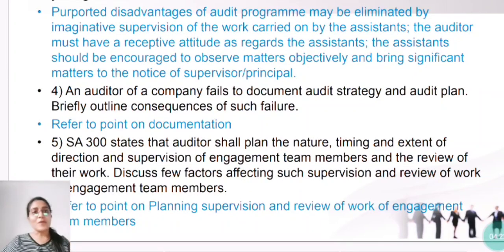All right, an auditor of a company fails to document audit strategy and audit plan. Briefly outline the consequences, means effects of such failure. Means here we have to talk about the documentation, right? Why the audit strategy and audit plan documentation is necessary, and if the auditor doesn't follow documentation, what will be the effects of such thing. We have to see this. Now in your module they have only told that refer to the documentation point, but I'm going to take you to the module.